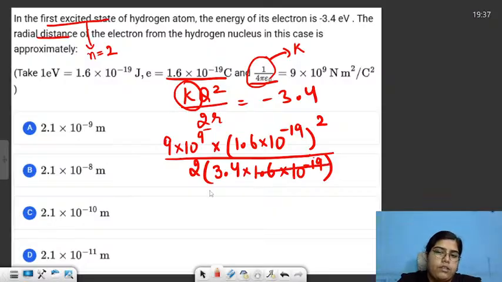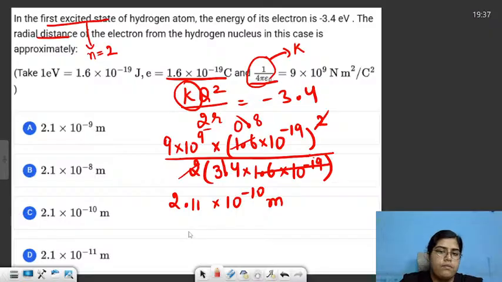So 1.6 into 10 raised to the power minus 19 gets cancelled out with this square, and you can just cancel 1.6 from 2 to 0.8. You get 0.8 and 3.4. We can just remove the decimal, and when we simplify, we'll get the answer as 2.11 into 10 raised to the power minus 10 meters.